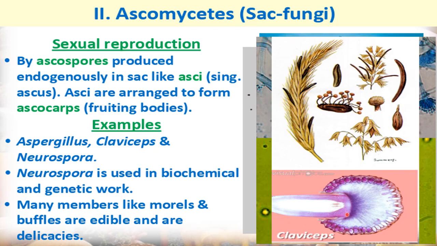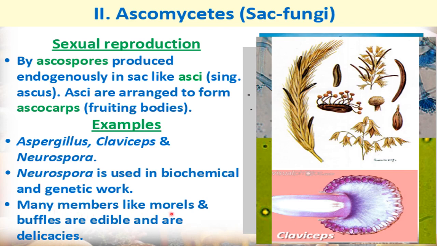Here you can see Neurospora. Neurospora is used in biochemical and genetic work. So what is the use of this Neurospora? This is not a harmful fungus. This is used in biochemical and genetic work, means inside the laboratories for research work. When research on genes is done to know about the different functions of genes and structure of genes, then this Neurospora is used.